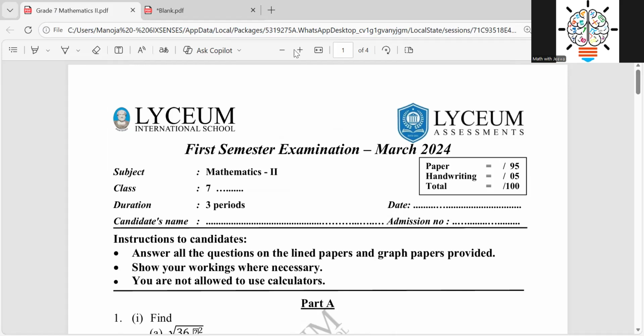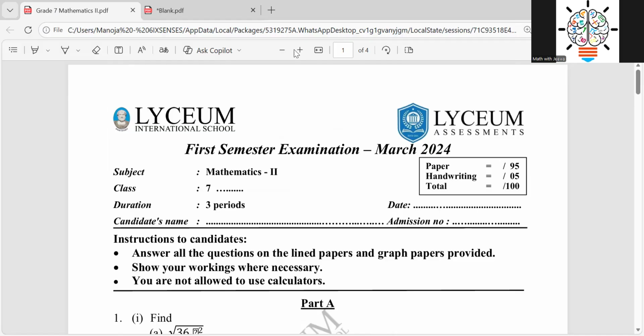So then straight away we will move on. And the specialty of paper 2, by now you know, is that you write the answers on line papers and graph papers. This is the specialty of paper 2, and to be honest, I would like to write the answers for paper 2. Why? You are not limited to the space they have given.